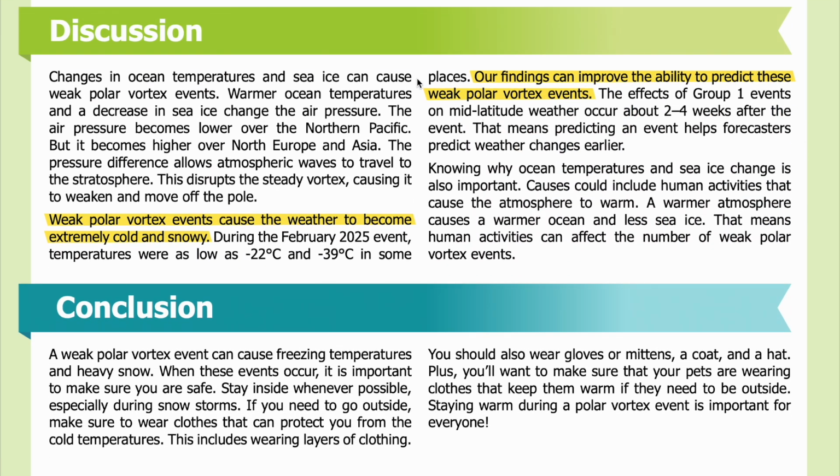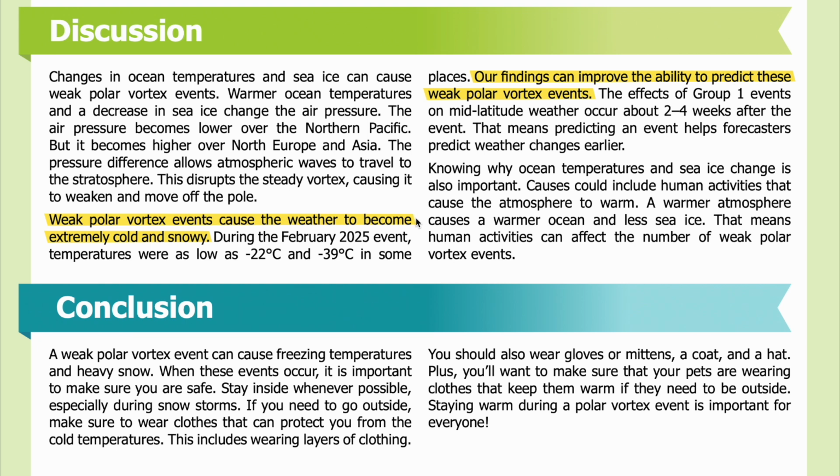Discussion. Changes in ocean temperatures and sea ice can cause weak polar vortex events. Warmer ocean temperatures and a decrease in sea ice change the air pressure. The air pressure becomes lower over the northern Pacific, but it becomes higher over North Europe and Asia. The pressure difference allows atmospheric waves to travel to the stratosphere. This disrupts the steady vortex, causing it to weaken and move off the pole.